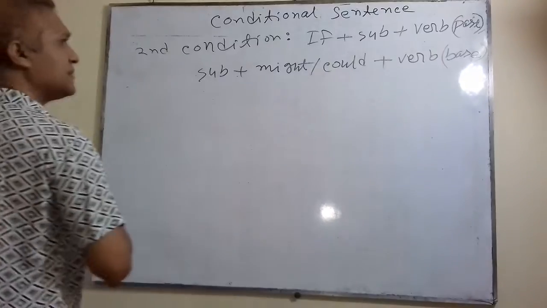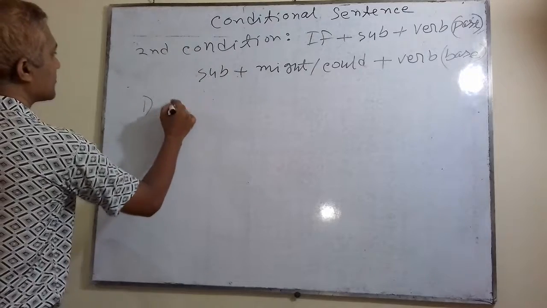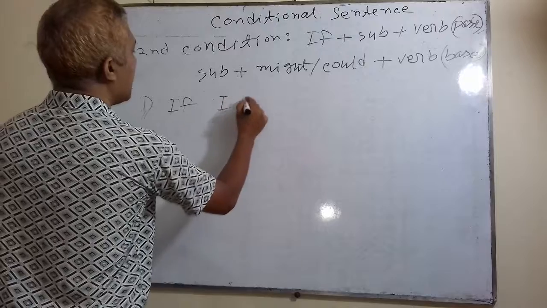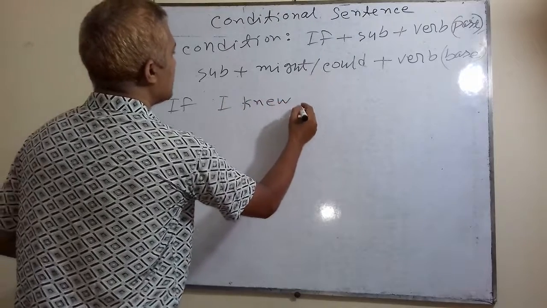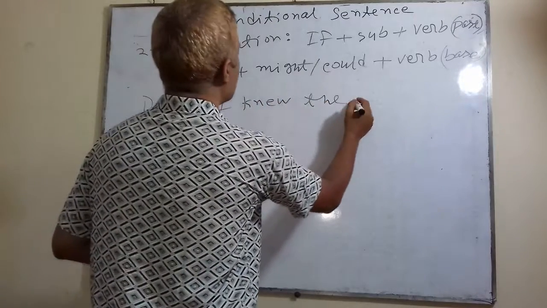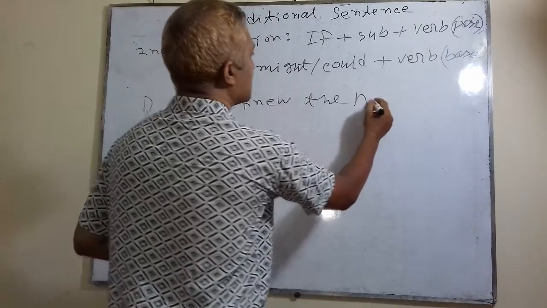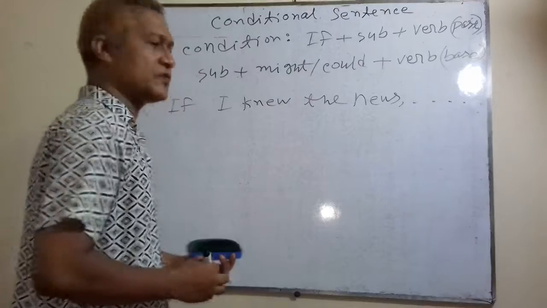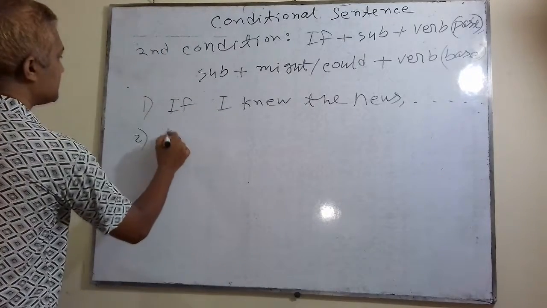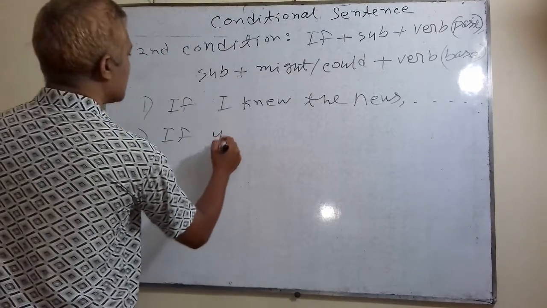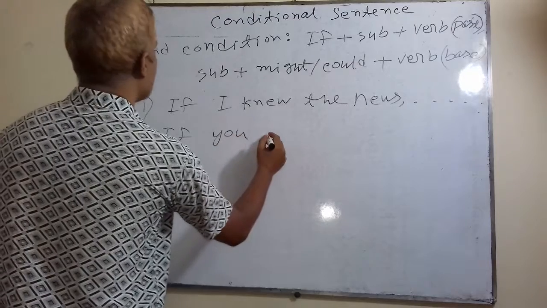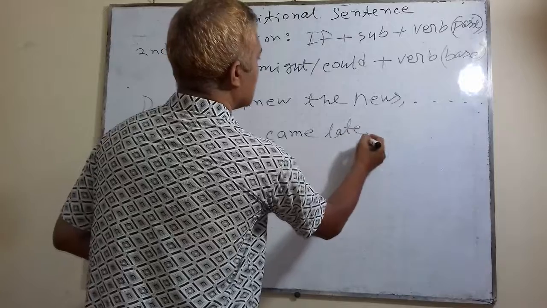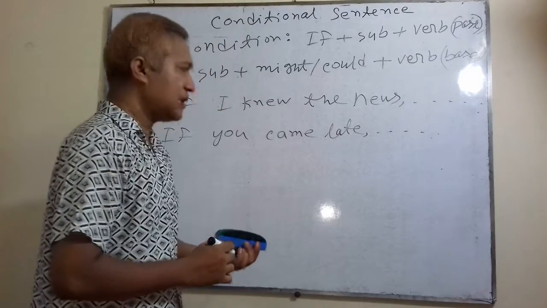Well, example, if I knew the news. Number 2, if you came late.